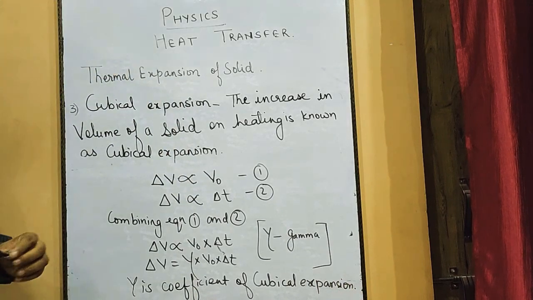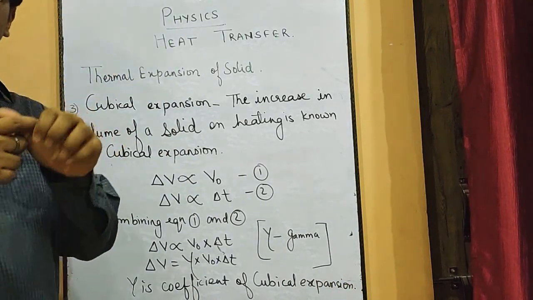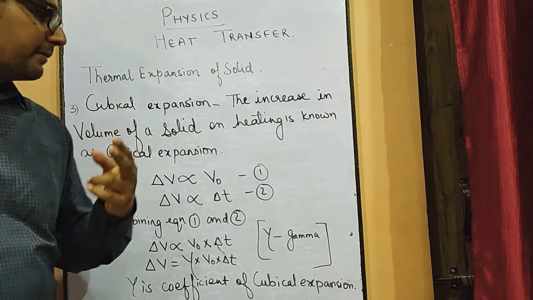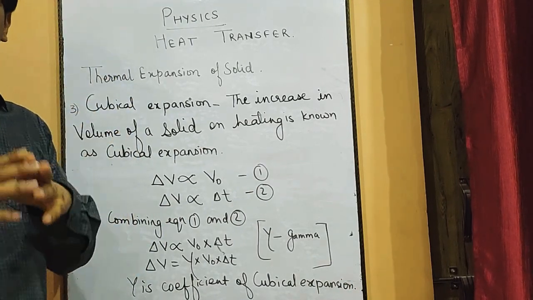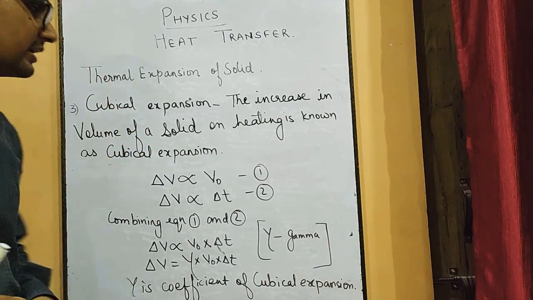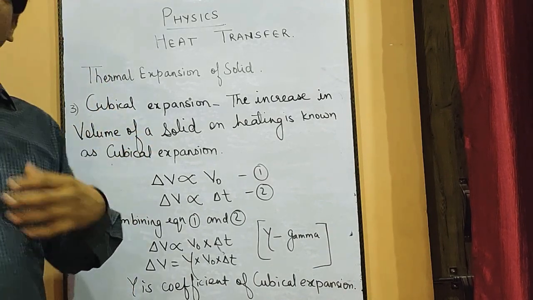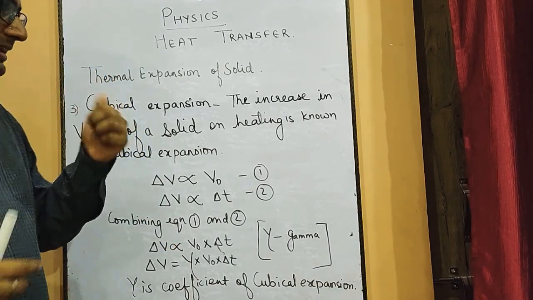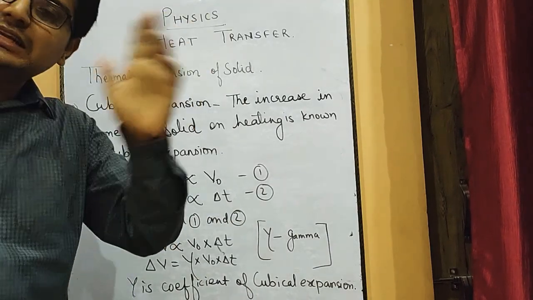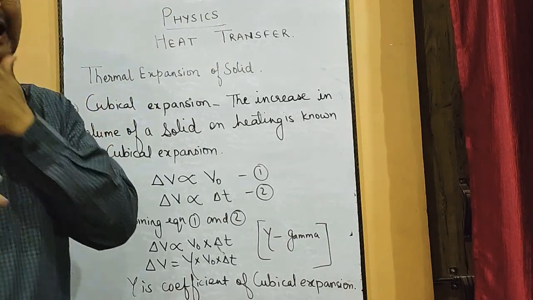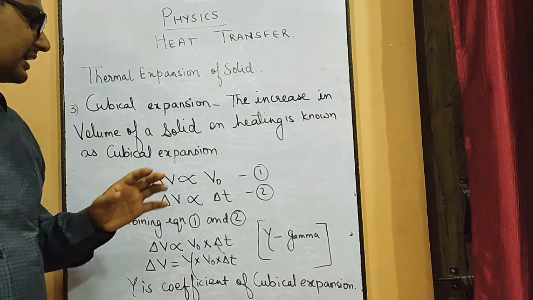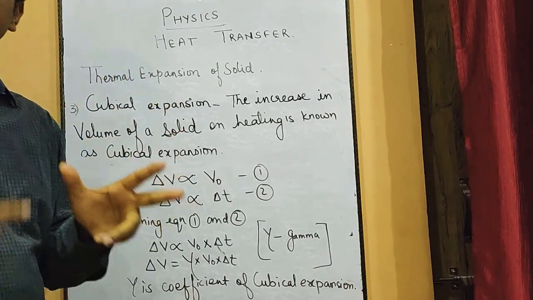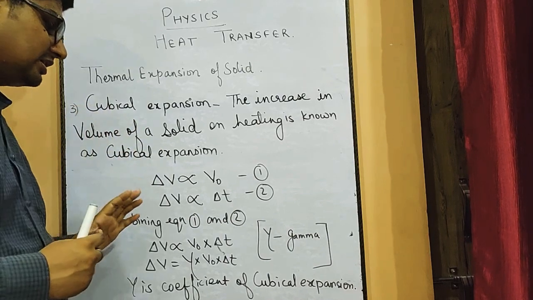You have to remember that linear expansion takes place in the case of length, so it is one dimension. Superficial expansion means increase in area, which is two dimension, and increase in volume, cubical expansion, takes place in three dimension. Linear expansion means only length is increasing, superficial expansion means length and breadth both are increasing, and in cubical expansion length, breadth and height all three are increasing.